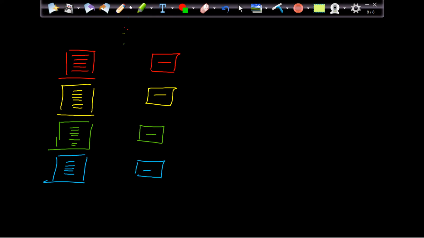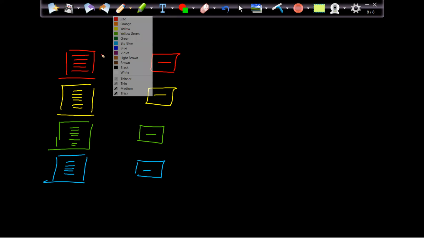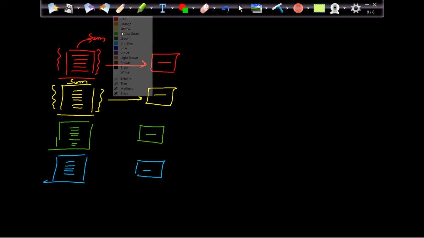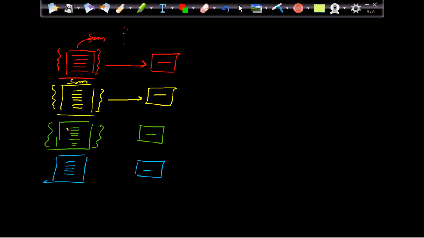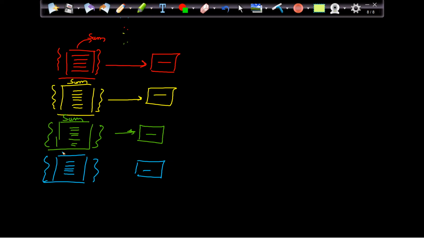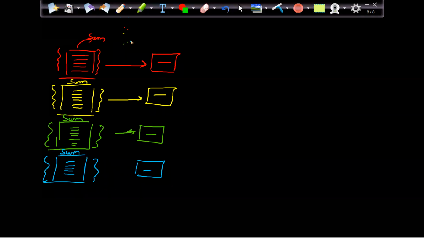Now here I have multiple records. I want to sum up this and then compare with this. In the same way here also I have multiple records. I have to sum up this and then compare with this. Here also, multiple records, sum up and compare. So this is aggregation and join.